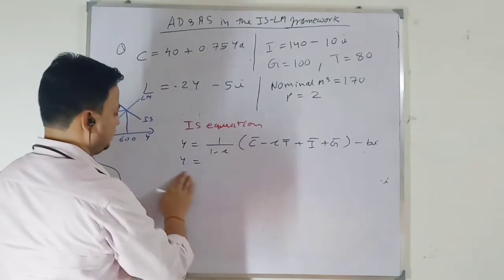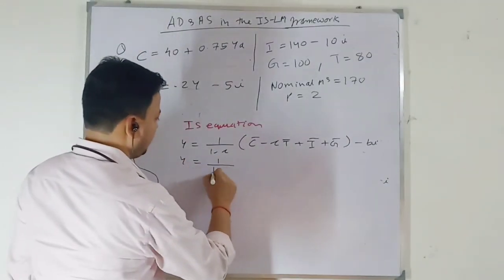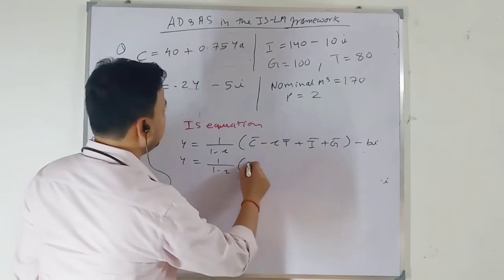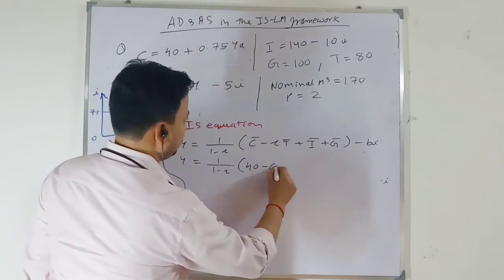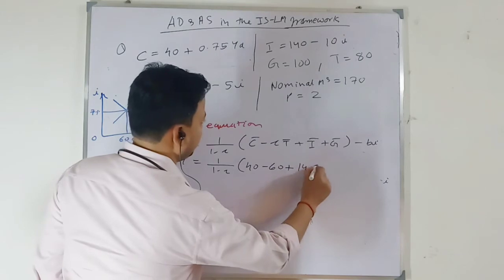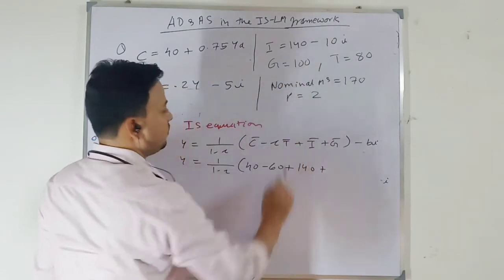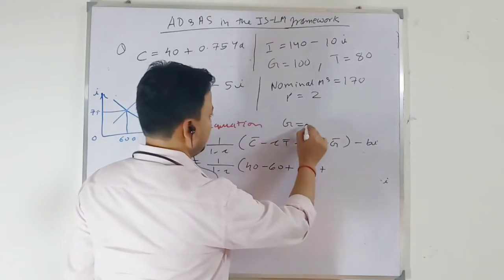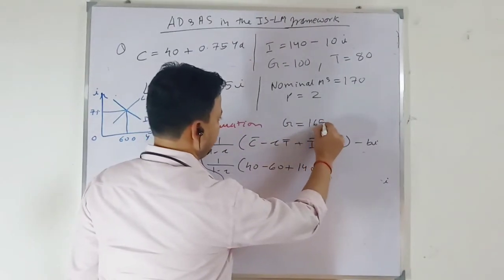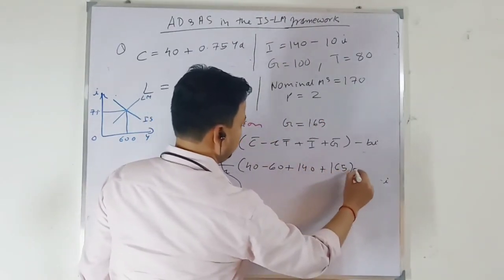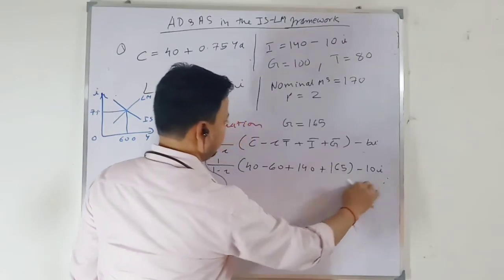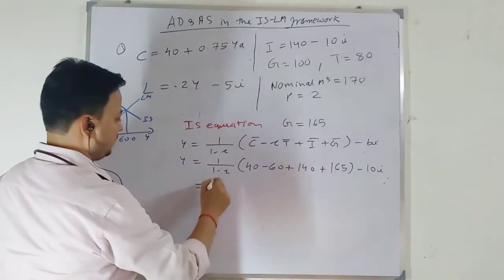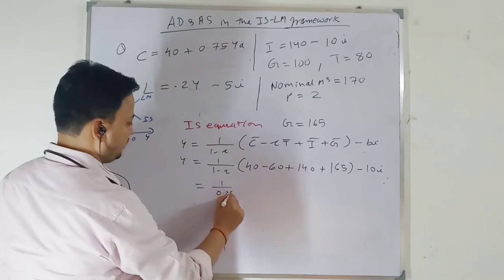Y equal 1 over 1 minus c, this is what? 40 minus 60 plus 140. Now previously it is 100. Since my government expenditure increases by 65, my new government expenditure is 165. So I write 165 here minus 10i. So this will be 1 over 0.25.